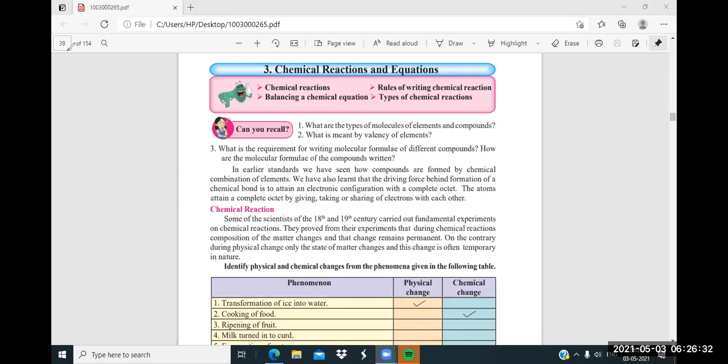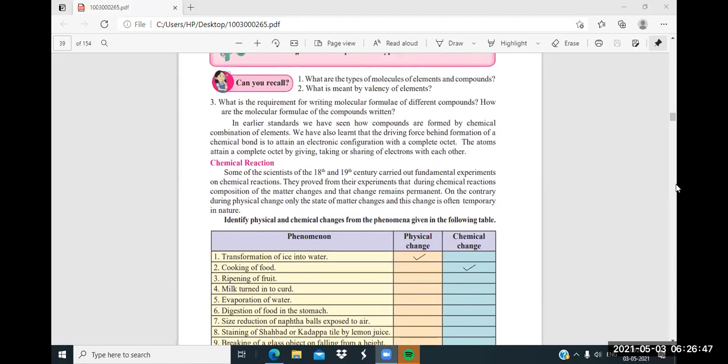Okay, now what is the requirement for writing the molecular formula of different compounds? What is the requirement? See, all these questions are there. Can you recall? You have forgotten everything.